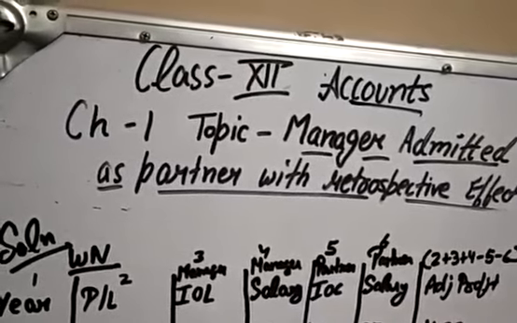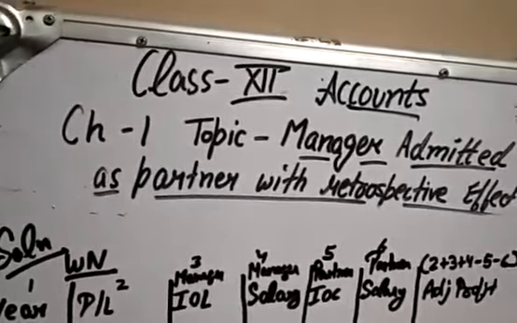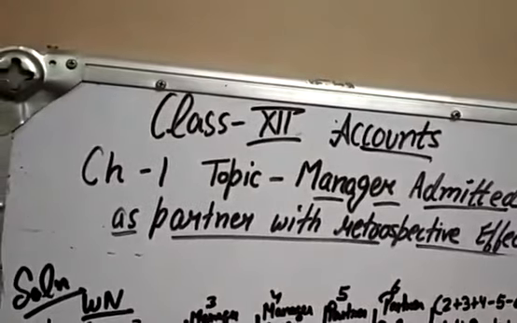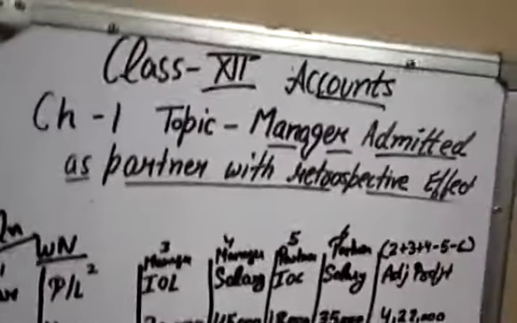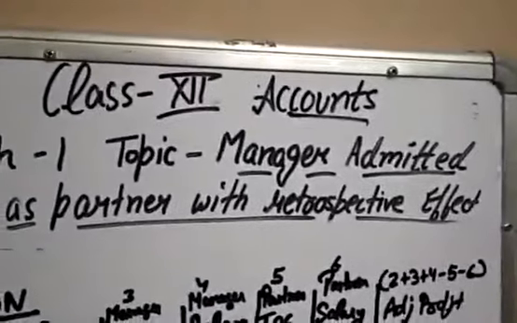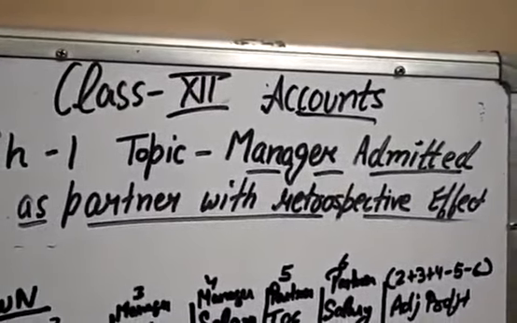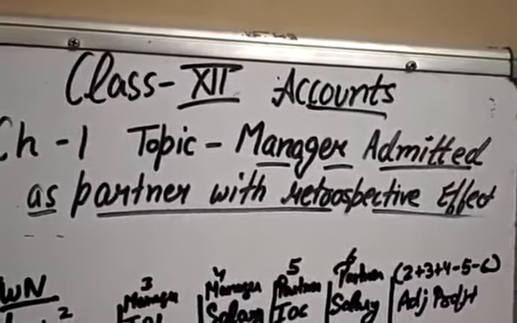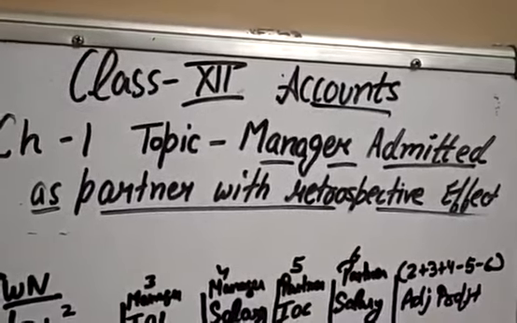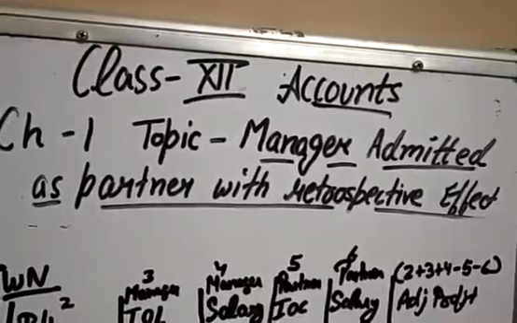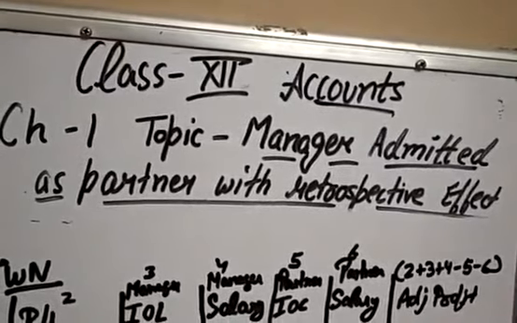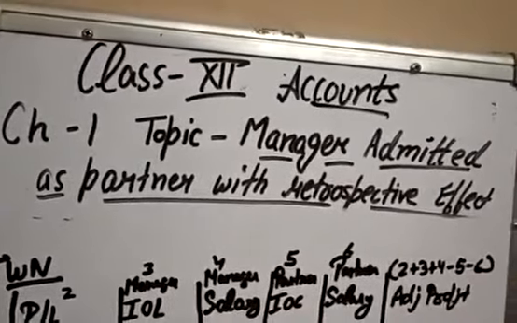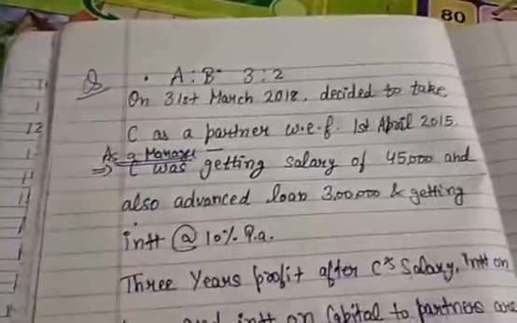The number of previous years will be stated in the question. So you have to consider all those previous 2 years' entries, the transactions which were done with him as a manager. What we have to do is cancel all the 2 years' transactions done with him as a manager, and re-enter those transactions with him as a partner. Right? So let us discuss a question related to this topic. This topic is very short, students, but very, very important. Please don't ignore it. It is very important from the exam point of view also.